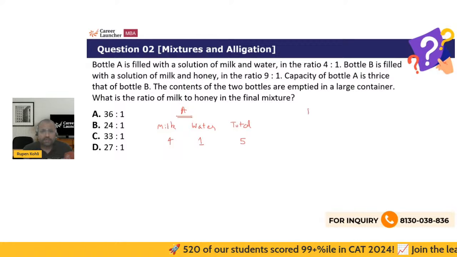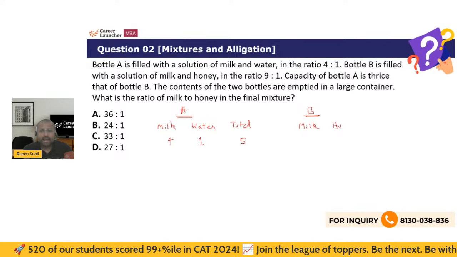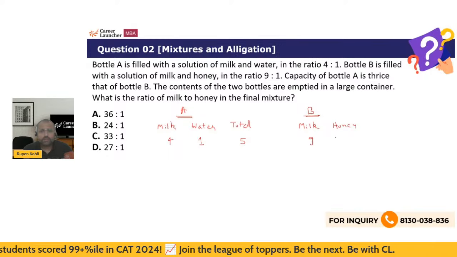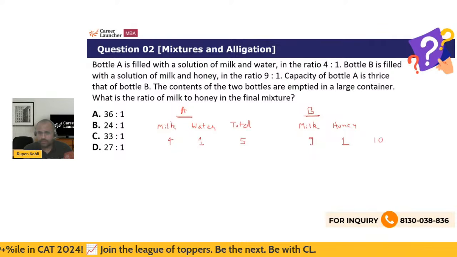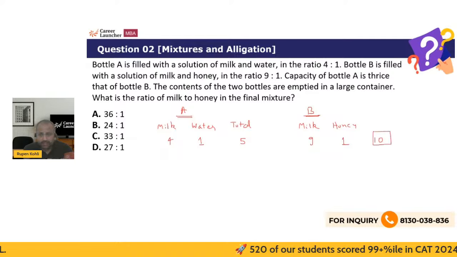For B, it's milk and honey, and that's in the ratio of 9:1. So that is a total volume of 10 units, right? Now, the capacity of bottle A is actually thrice of bottle B. So actually, if this is taken as 10 units, then this should be actually 30.